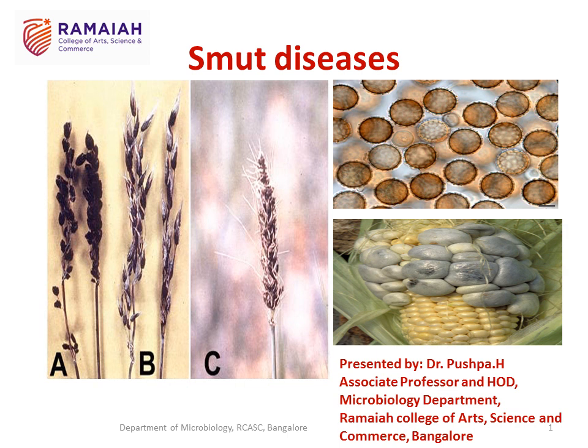So, before going to the detail of the smut disease, why has this disease been named smut disease? This is due to the presence of a black powdery mass of teleospores in the infected part of the plant.